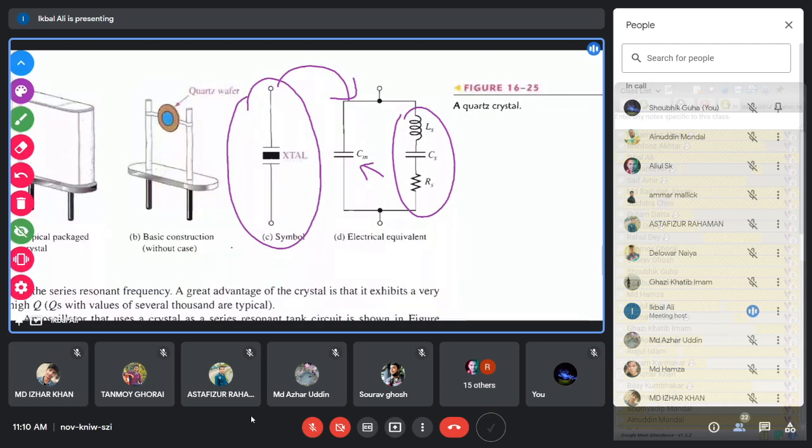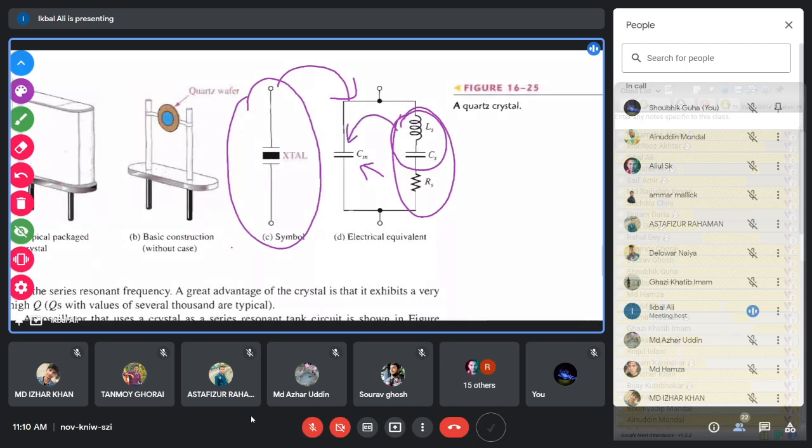And there is also a parallel resonant frequency, where this LC combination, the equivalent LC impedance, becomes inductive, which happens slightly above the series resonant frequency, as I have shown in a graph. When this series L and C becomes an equivalent inductor, it will resonate with the parallel mounting capacitor CM.